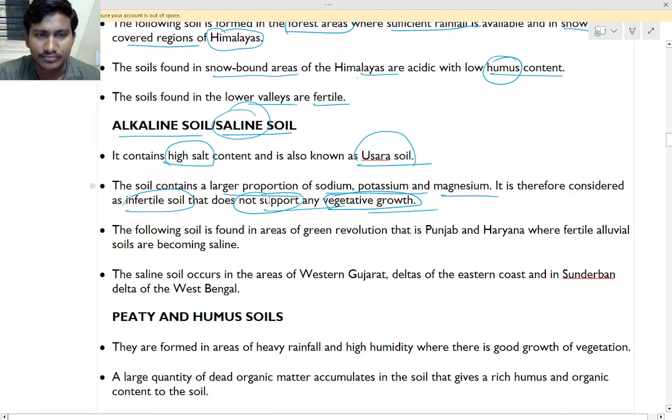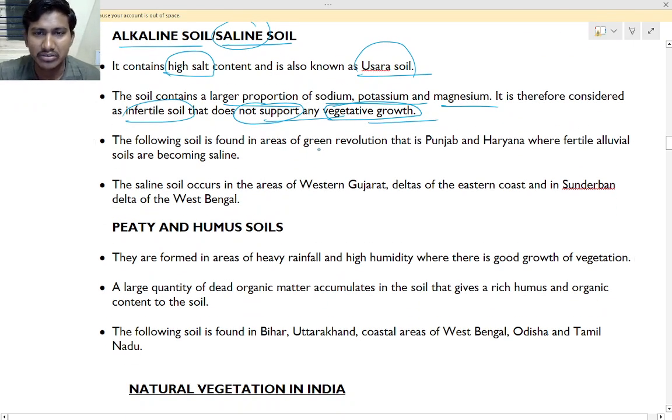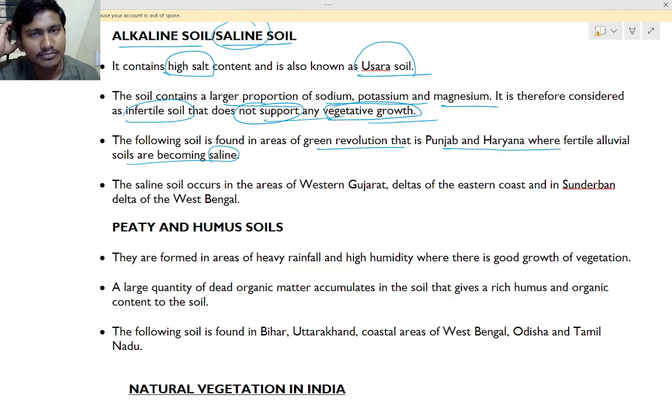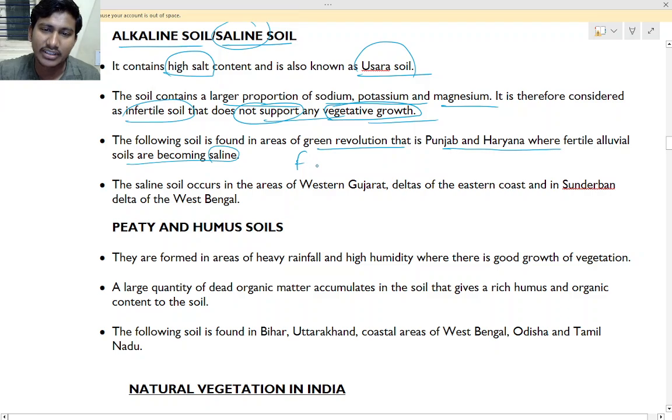This soil is found in areas of the green revolution, in Punjab and Haryana, where fertile alluvial soils are becoming saline. So what is happening? The fertile land, the alluvial soil which you saw, is becoming saline because of using chemical fertilizers and then pesticides and all.